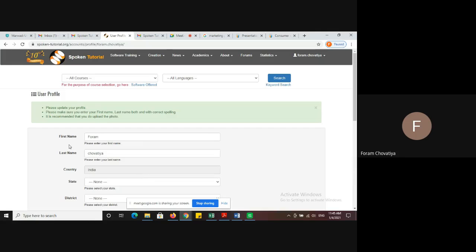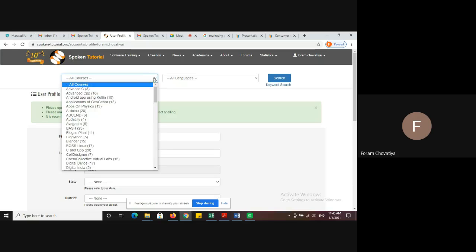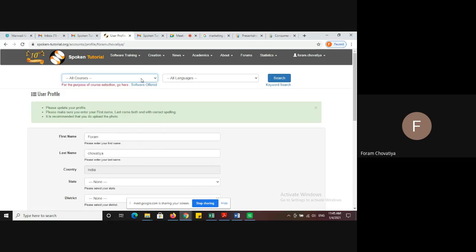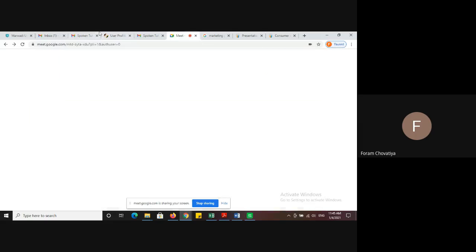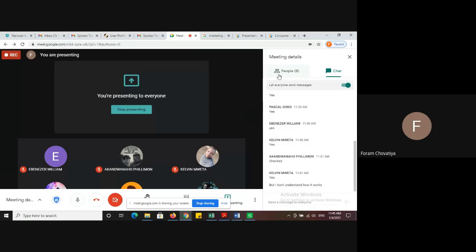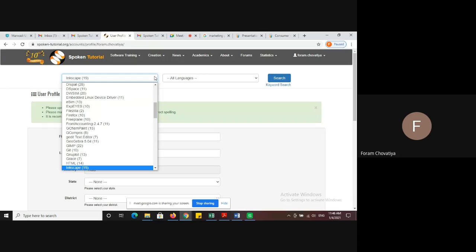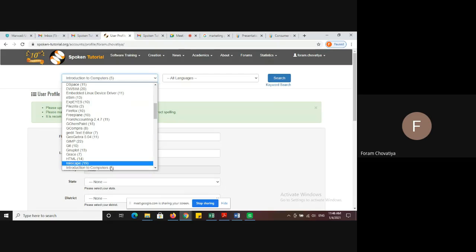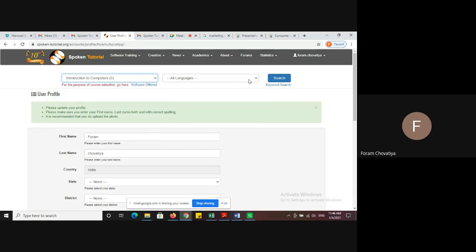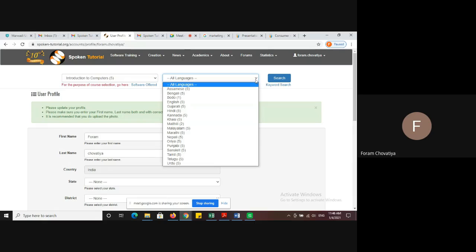Otherwise, you can directly search here for courses, all courses. You see this dialog box. In the dialog box, you see all courses here. You have to write your course name. So, introduction to computer. You see Introduction to Computer. After clicking on that course, you have to choose the language here. So here you have to choose English.